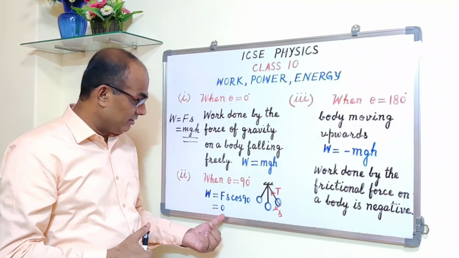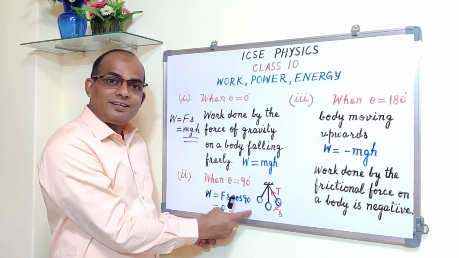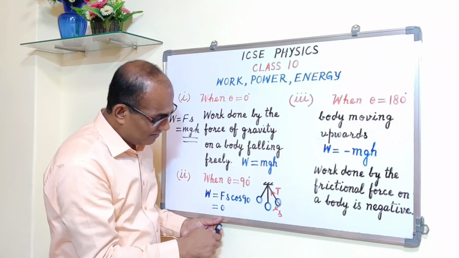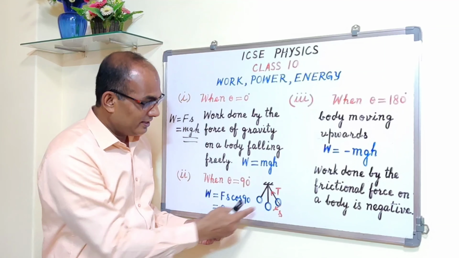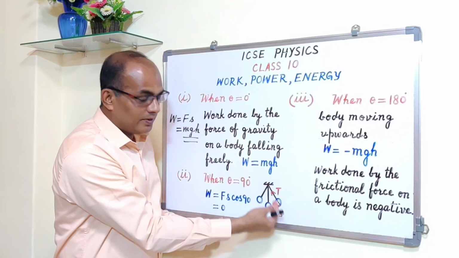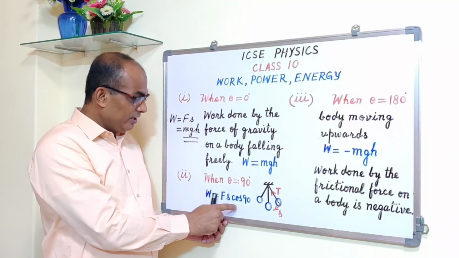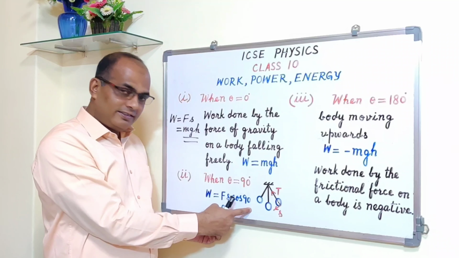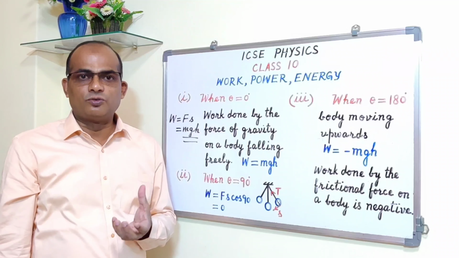and so the work done is 0, because when you put W is equal to Fs cos theta, theta is 90. You see theta is 90 now. Can you see theta is equal to 90 degrees? This angle theta is equal to 90. Displacement is tangential, and T is tension. So the angle between them is 90 degrees. So W is equal to Fs into cos 90. Cos 90 is 0, so everything is 0. So this is an example of zero work done.